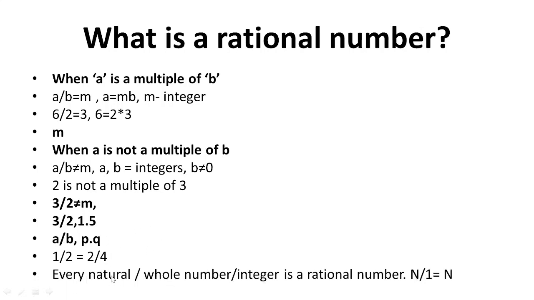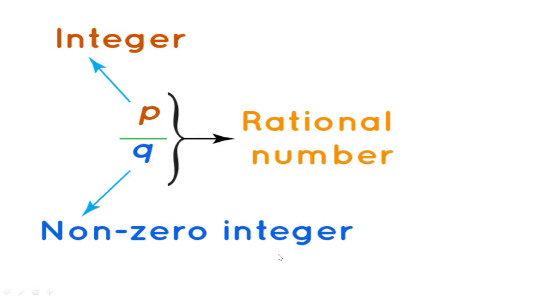And also every natural number, whole number and integer is a rational number. For example, if we divide any number by 1, it will be in the format of a fraction, a by b. So all these numbers come under the rational numbers. But the reverse, vice versa, is not true. Not all rational numbers are natural numbers, whole numbers or integers. So this is the format of a rational number. We have the numerator. The numerator has to be an integer. It may be 0, a positive number or a negative number.